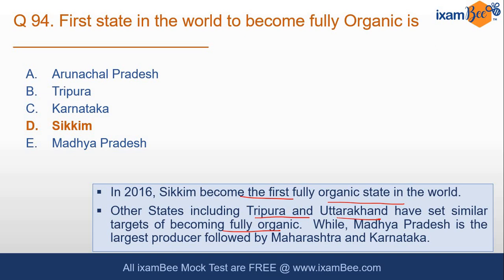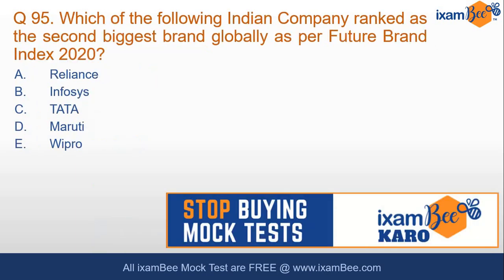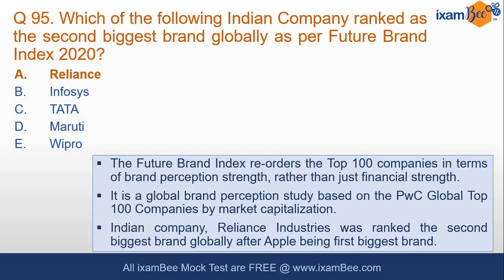But states like Madhya Pradesh, followed by Maharashtra and Karnataka, are the largest producers of organic food, because their overall food production is quite high, and a significant portion of it is chemical free. Which of the following Indian companies ranked as the 2nd biggest brand globally as per the Future Brand Index 2020? This is Reliance.